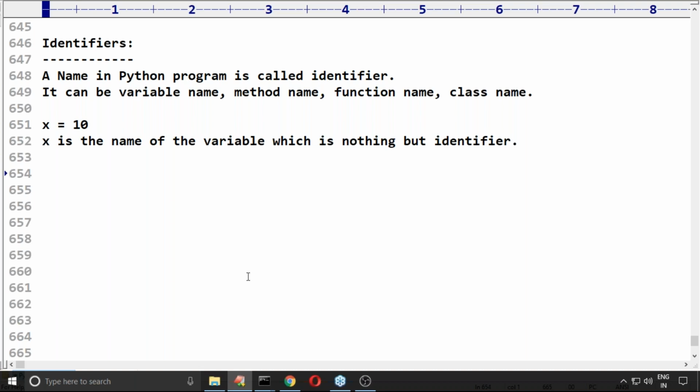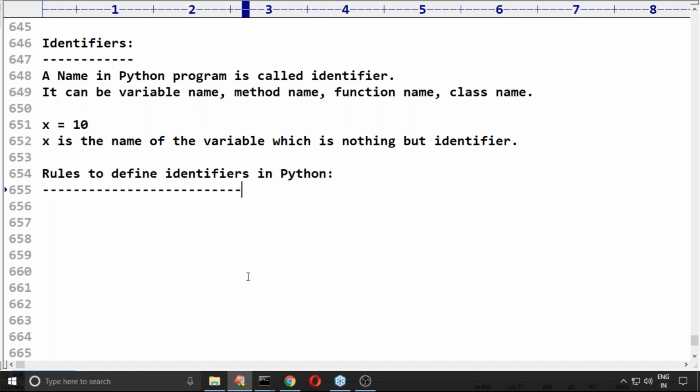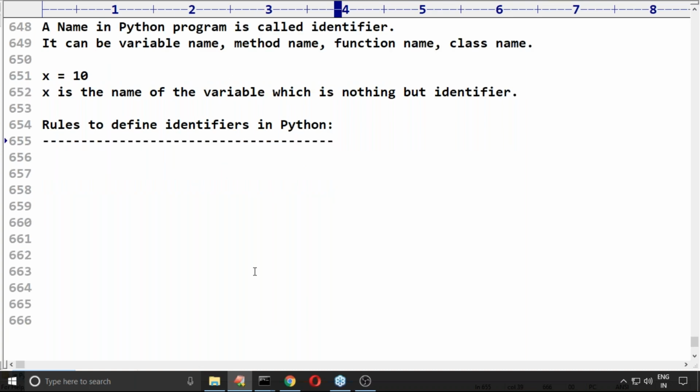Sir, in Python names, which things do we have to take care of? Remember, while defining Python names, which rules are we required to follow? Rules to define identifiers in Python. Like in Python, the link for notes and the video is not clickable. Ali, at the end of the session I will share again, don't worry. Please just concentrate on the topic. Rules to define